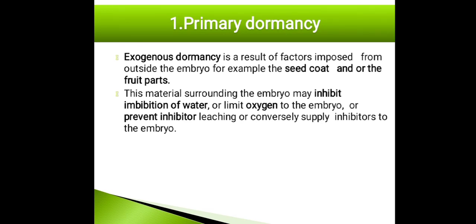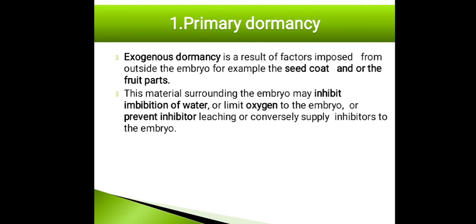This exogenous dormancy is a result of factors imposed from outside the embryo. For example, the seed coat and or the fruit parts which are hard. This material surrounding the embryo may inhibit the imbibition of water or limit oxygen to the embryo or prevent inhibitor leaching or conversely supply inhibitor to the embryo.